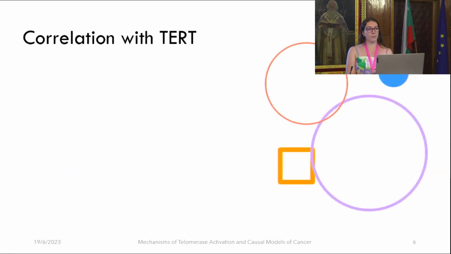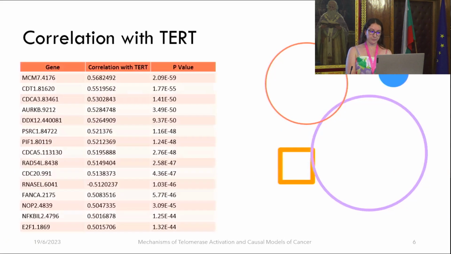One of the genes that I'm most interested in is telomerase, or TERT. So I started by looking at the correlation between all the genes in the dataset and TERT and their p-value. And in the table, I've got just the top 15 most correlated genes with TERT. Now, in the literature, it's been reported that TERT and TP53 are quite linked, and one of the reasons behind this is that TP53